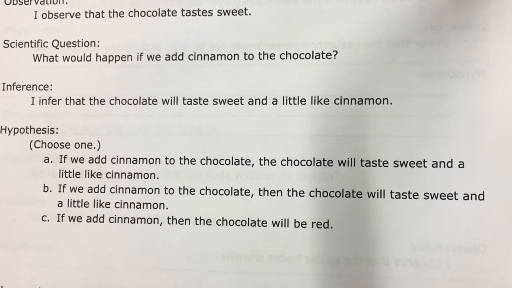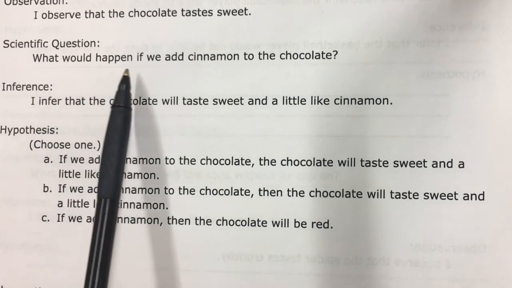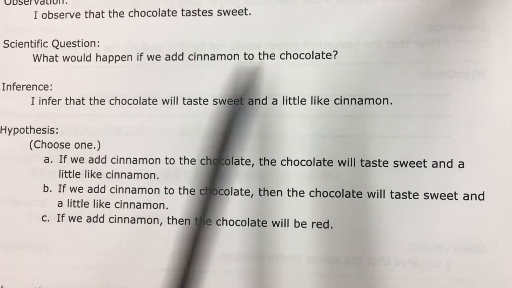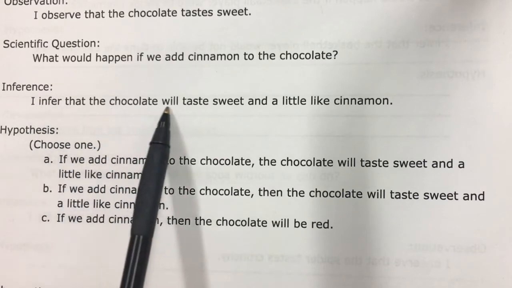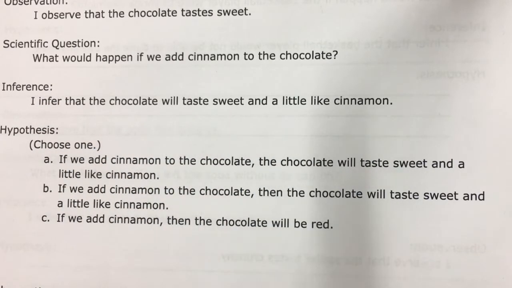All right, let's make a hypothesis. Observation. I observed that the chocolate tastes sweet. Scientific question. What would happen if we add cinnamon to the chocolate? Inference. I infer that the chocolate will taste sweet and a little like cinnamon. So for hypothesis, a lot of people were confused about this as well. Just want to go over it one more time. So for hypothesis, we have already done all of the work that we need to do.